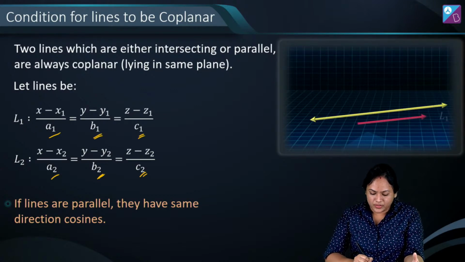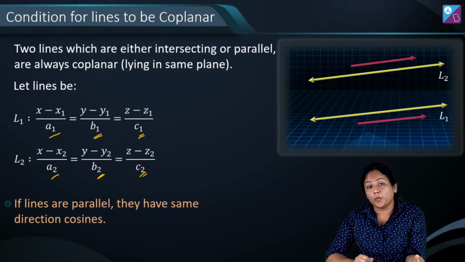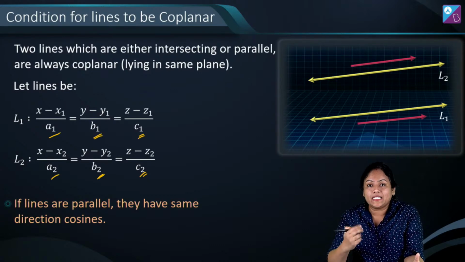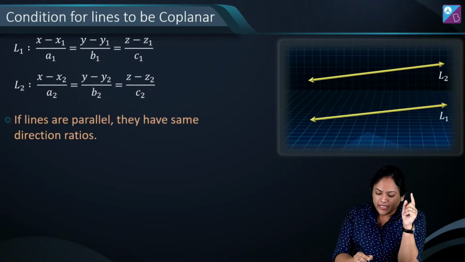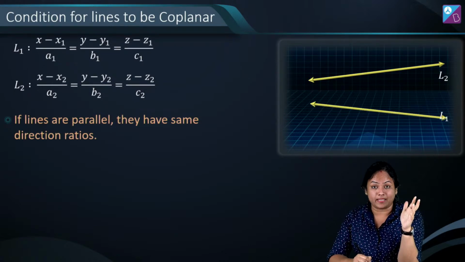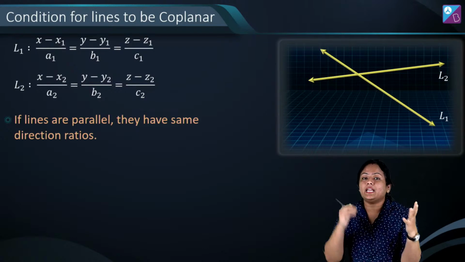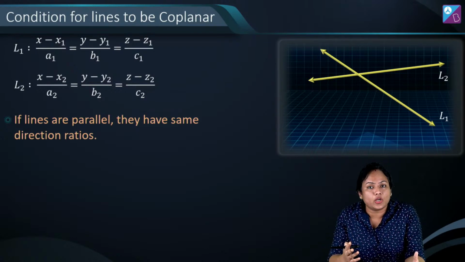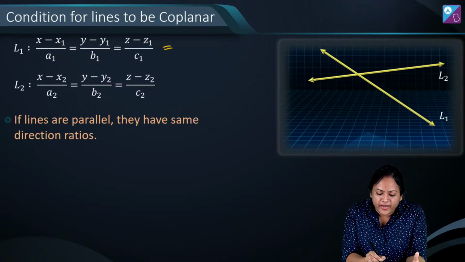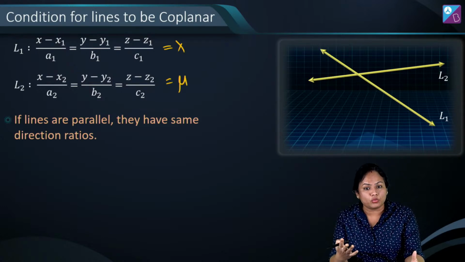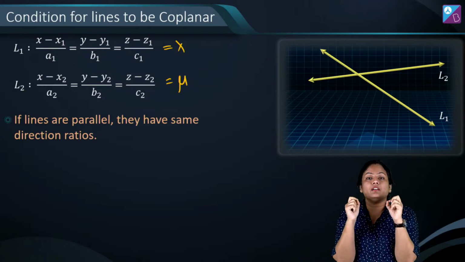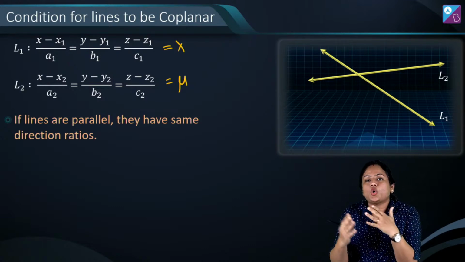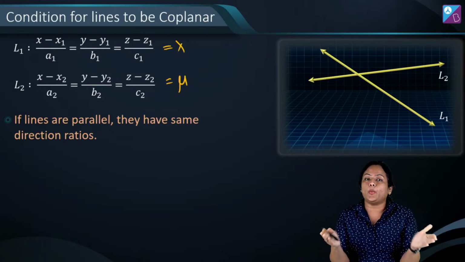अगर suppose वो कोप्लानर नहीं, पैरेलल नहीं है, तो अगर उनको कोप्लानर होना है, that means if they are not parallel, they have to be somehow intersecting. अब कैसे निकालेंगे? How will you judge whether the lines are intersecting or not? So one thing is, you find a point on this line L1, you find a point on this line L2. लैम्डा और म्यू दोनों हम निकालेंगे. ठीक है? और उसके बाद में हम जनरल x कोऑर्डिनेट, y कोऑर्डिनेट, z कोऑर्डिनेट को इक्वेट करेंगे.